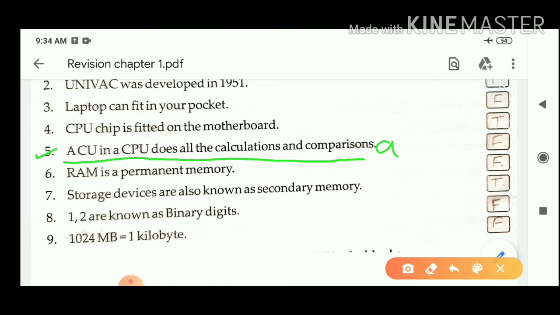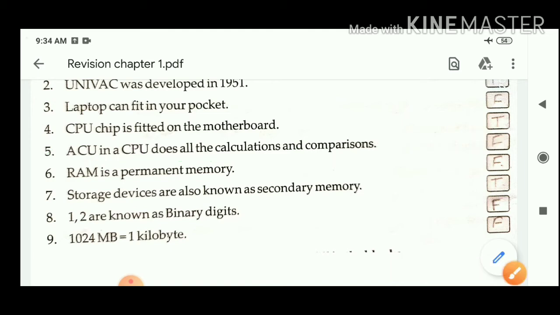Option A, true, and option B, false. Option B is false. So the correct answer of this question is option B, means false.